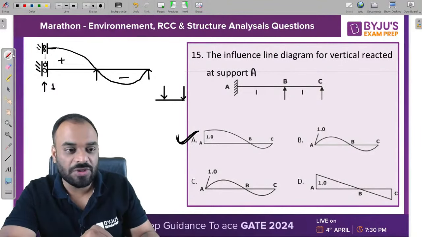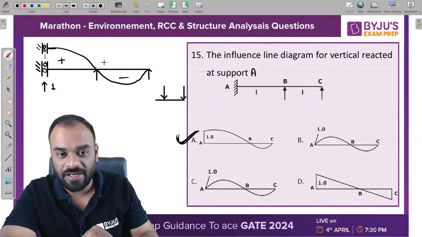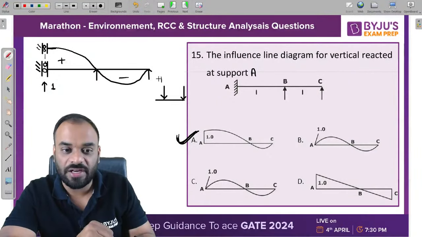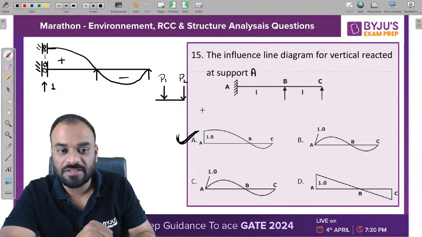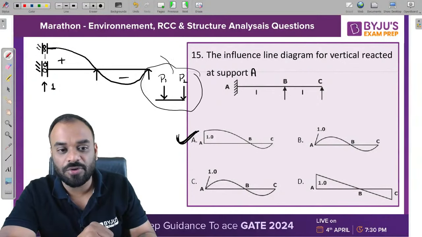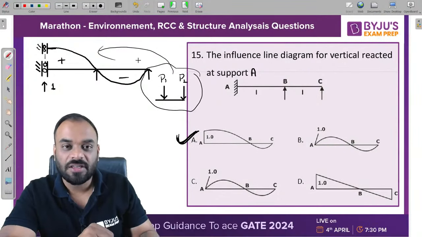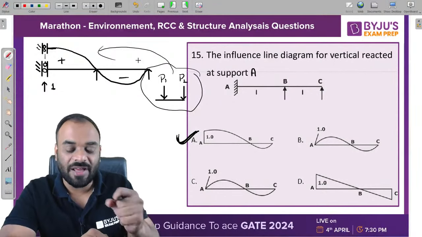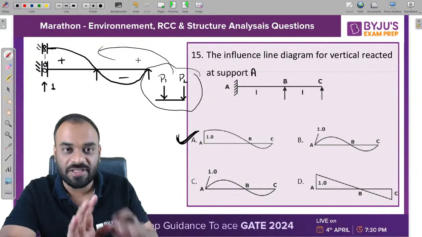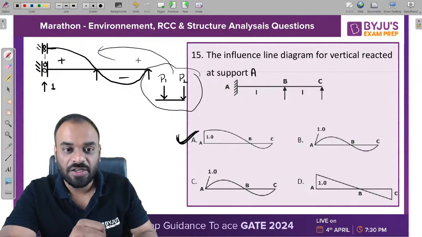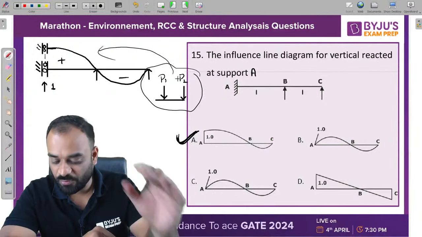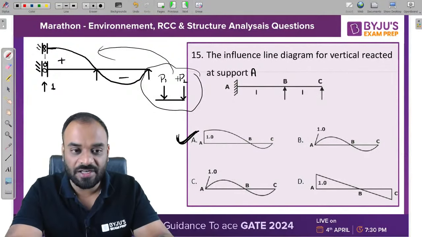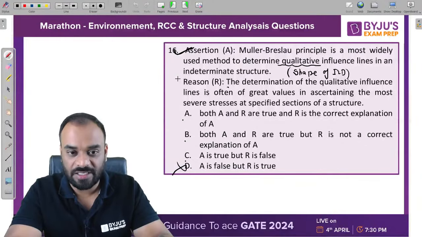Without knowing the ordinates of the ILD, let us consider this is P1 and this is P2. Now if I put such a loading condition, can I know the exact value of the stress function which can be generated due to this particular load system? That is my question. I am elaborating it, Ajit, so that you can understand the statement.